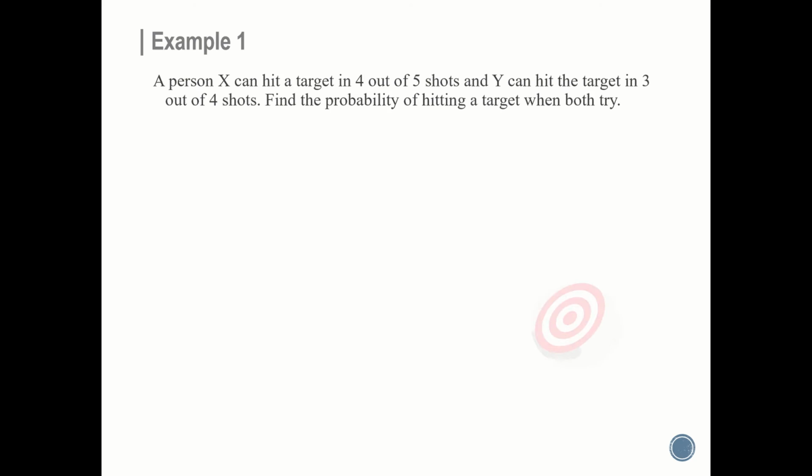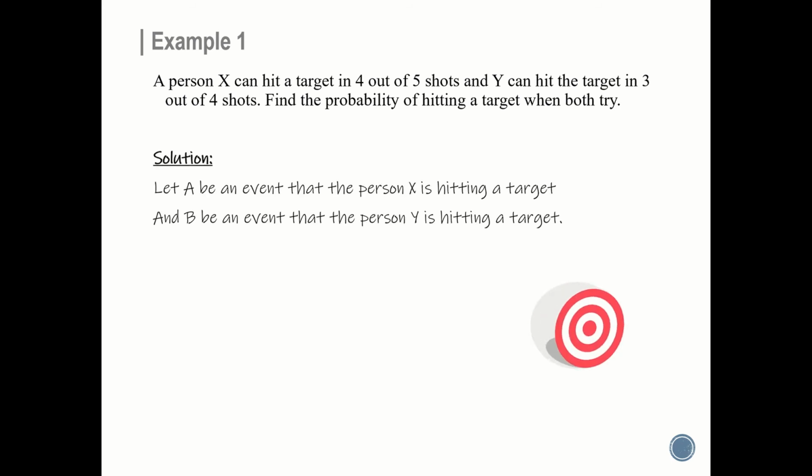Next example. A person X can hit a target in 4 out of 5 shots and Y can hit the target in 3 out of 4 shots. Find the probability of hitting a target when both try independently. Here we find the probability of at least one can hit a target when they try individually.